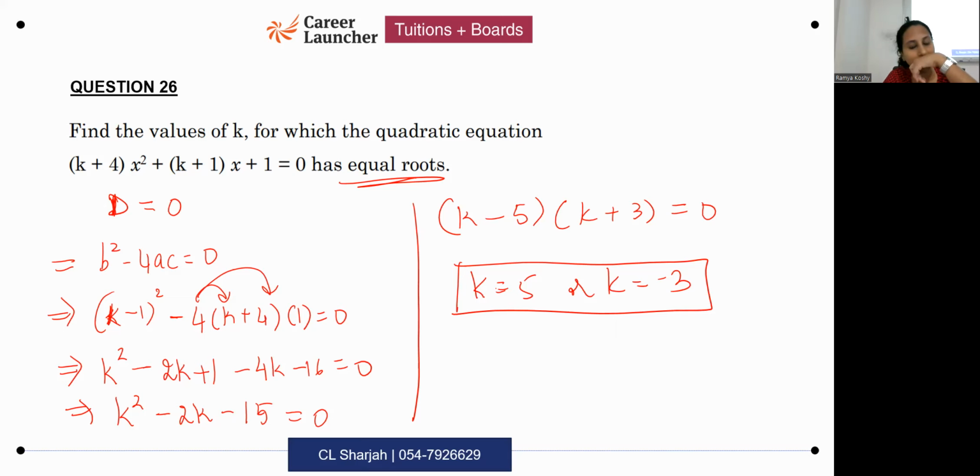Ma'am, value of b is k plus 1, right, ma'am? Which one? B square, ma'am, it will be k plus 1, the whole square, right? Yes. Ma'am, here, I think substitute k as minus 1. I think, was that a mistake there originally or did I make it now when I erased? I think by mistake when I erased I removed the plus symbol. Yeah, let me change that. Let me check.